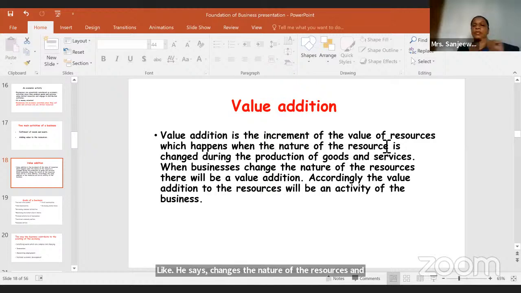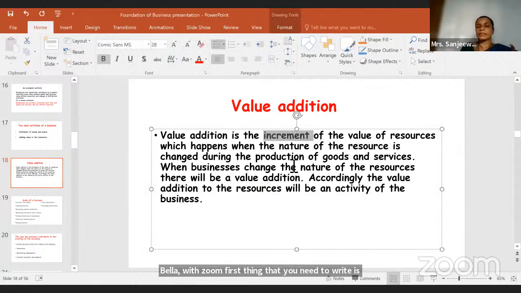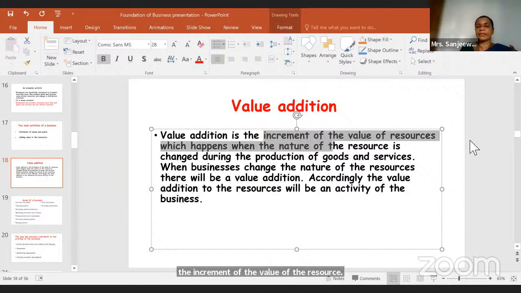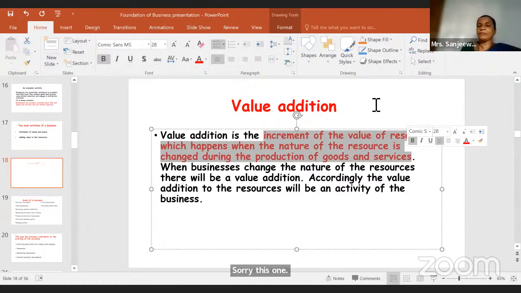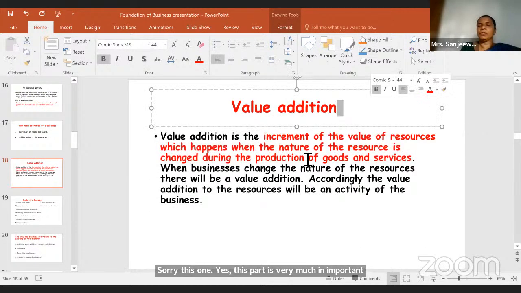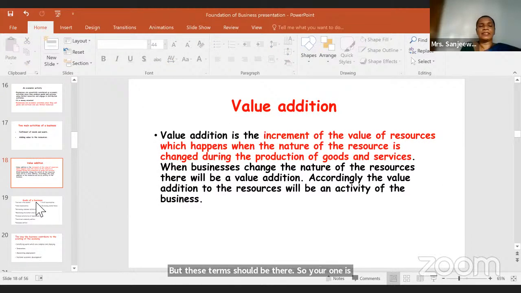So the first thing that you need to write is the increment of the value of the resource. This part is very much important. Okay, so you can just create your own definition, but these terms should be there. So your one is also okay, right? So you can use the same thing, it doesn't matter.